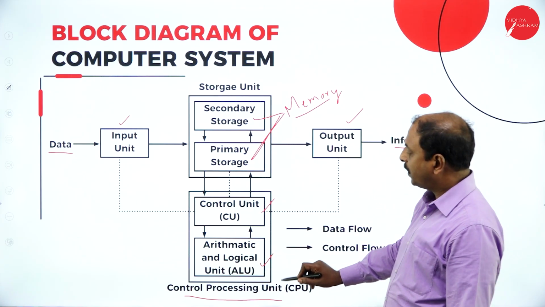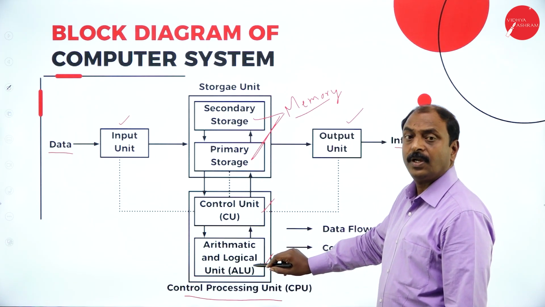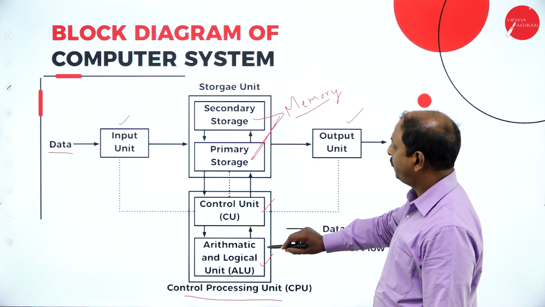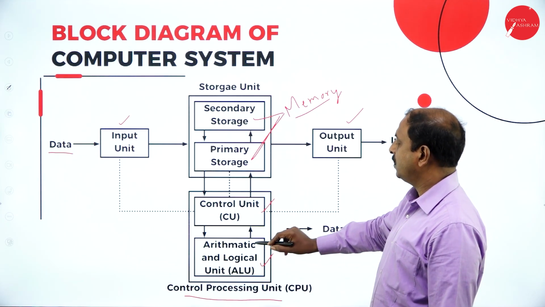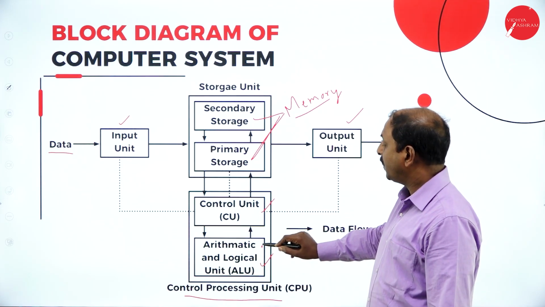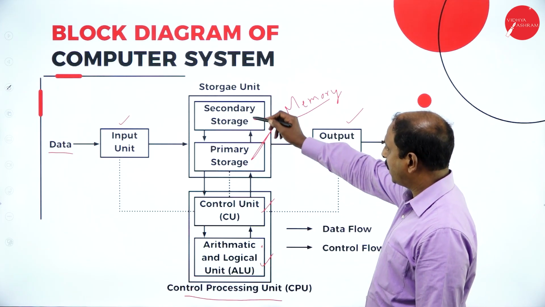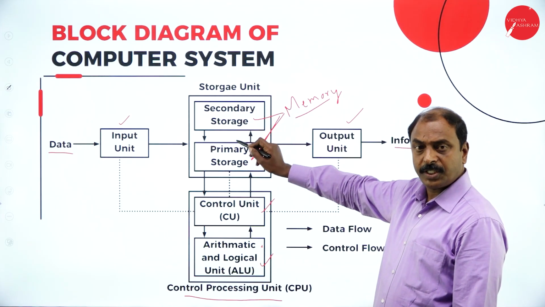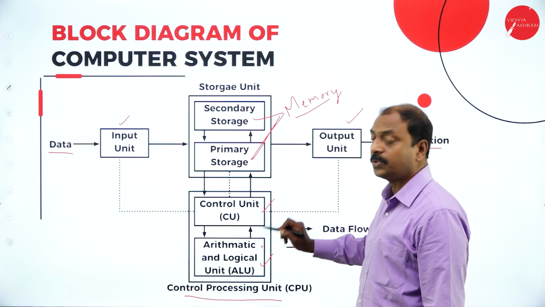Once the calculation is completed, the data along with instructions, if any, moves back to the memory for storage. The ALU is only a place for calculation. It doesn't have any option to store data and instructions. After processing, the data, instructions and information are stored in the memory.